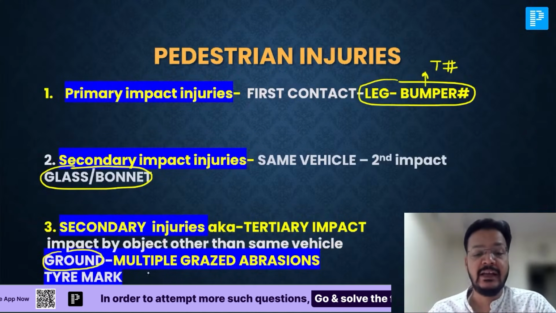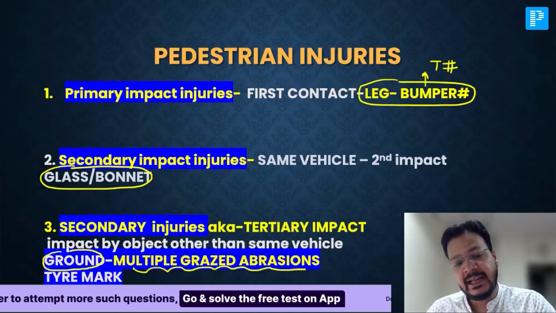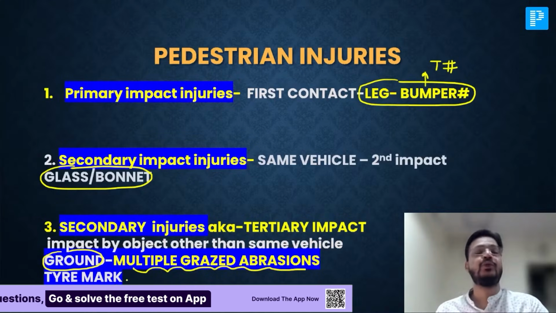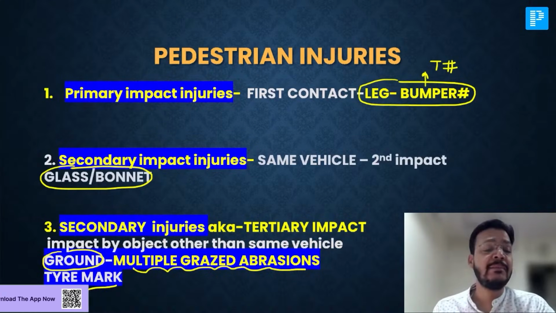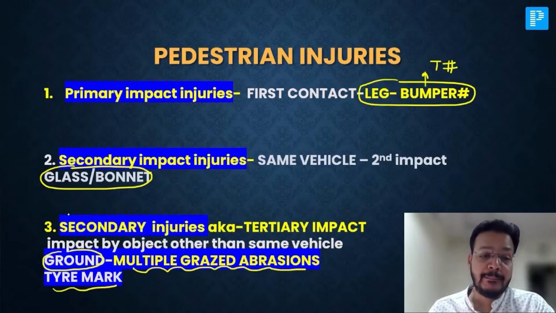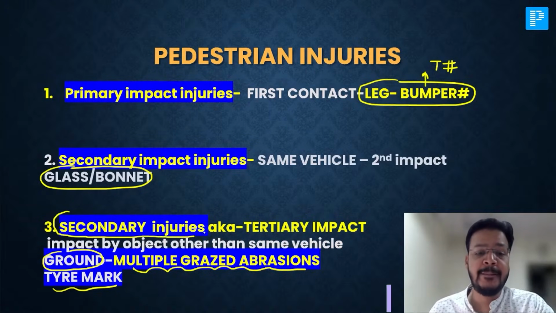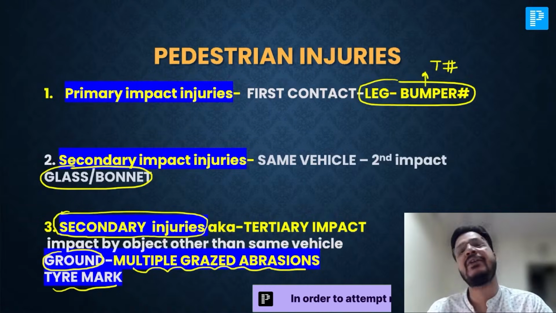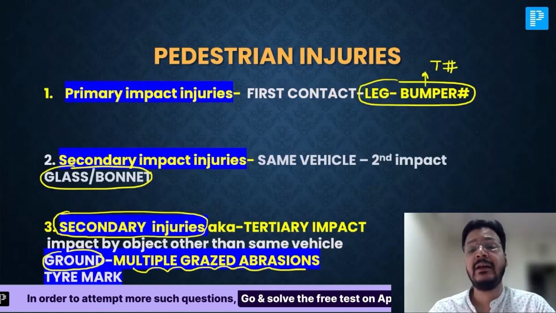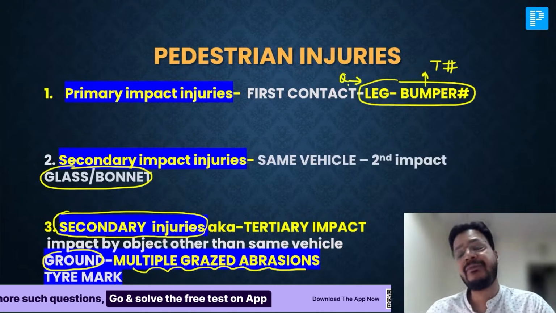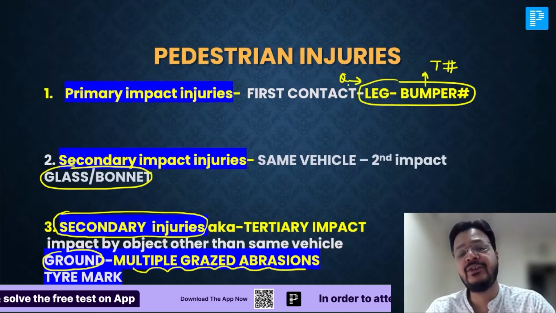So what you will see is multiple graze abrasions and tire marks. There are multiple graze abrasions or tire marks in tertiary impact injury. But sir, my question is, tertiary impact is also known as secondary injury. So again, I'm revising. Hitting on the leg and bumper fracture or tibia fracture is a primary impact injury.